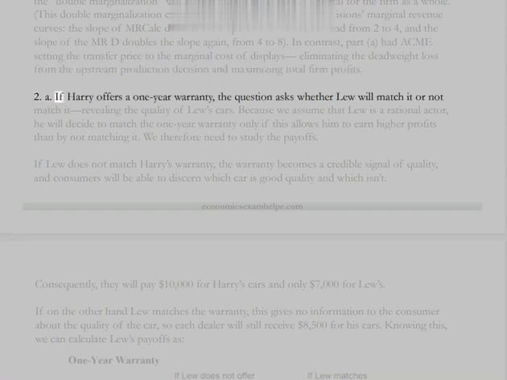2a. If Harry offers a 1-year warranty, the question asks whether Lou will match it or